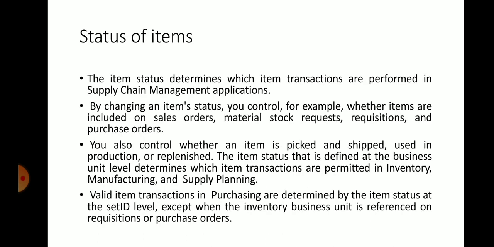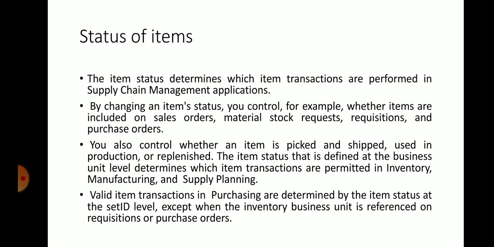Then the last concept is about the status of items. The item status determines which item transactions are performed in supply chain management applications. By changing an item status, you control, for example, whether items are included on sales orders, material stock requests, requisitions and purchase orders.